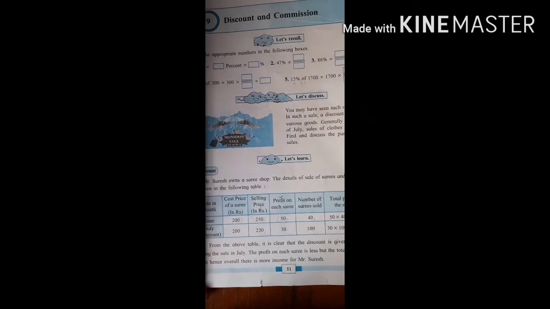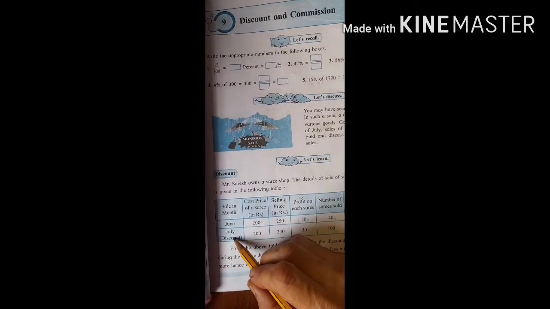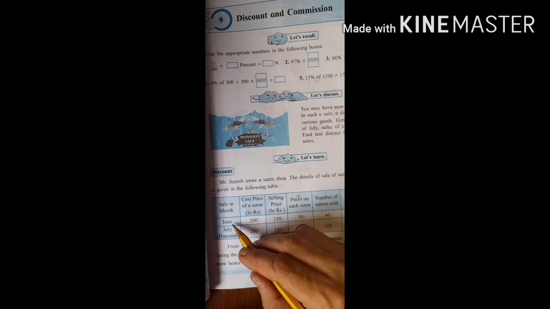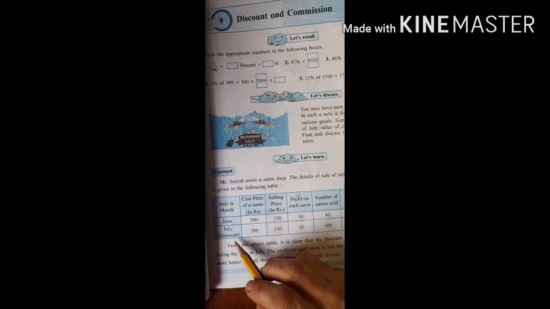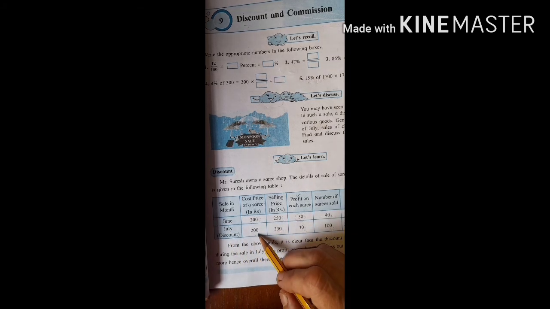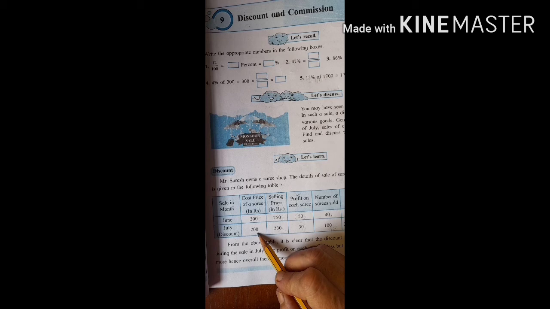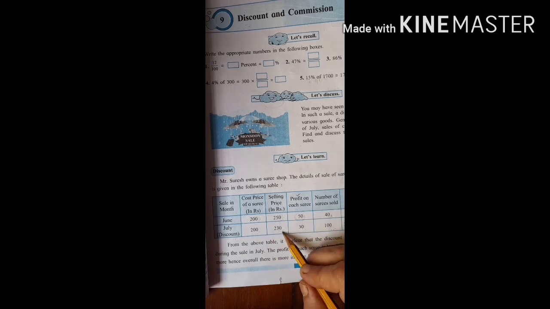Now he decided to give a discount in the month of July because his sale was very less in the month of June. So what he did, the cost price of the sari was rupees 200. He sold it at rupees 230. In the month of June, he sold at 250.